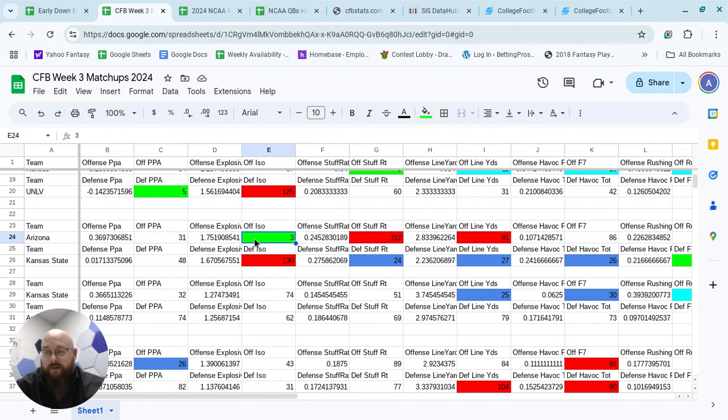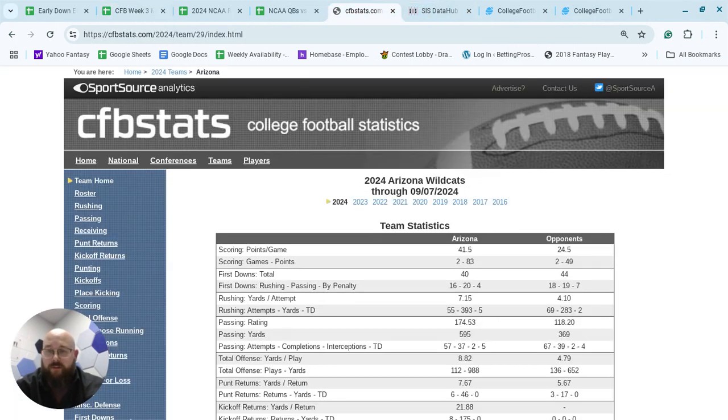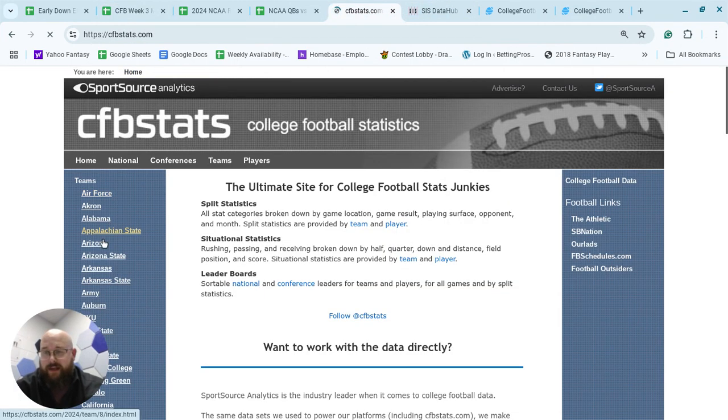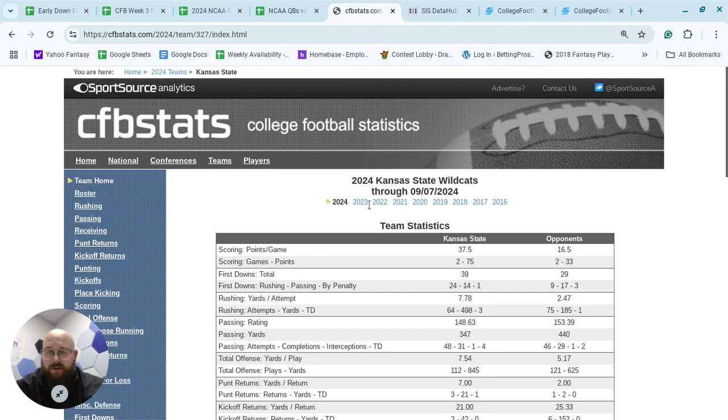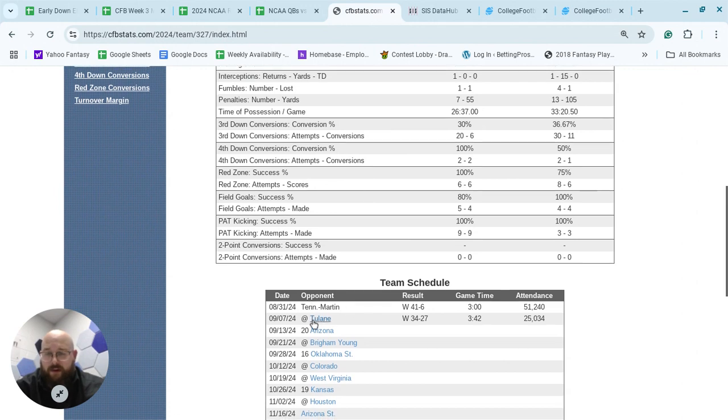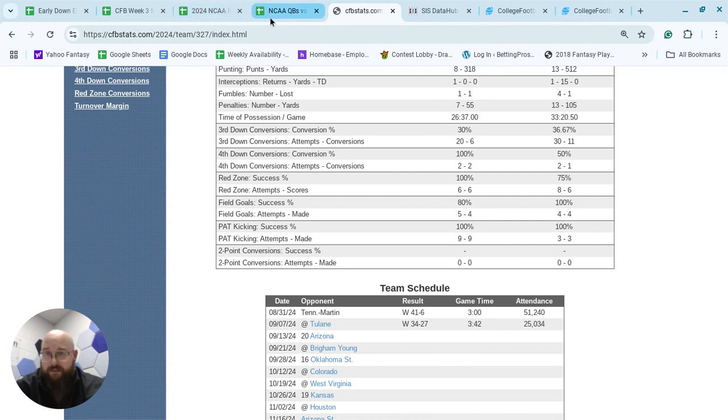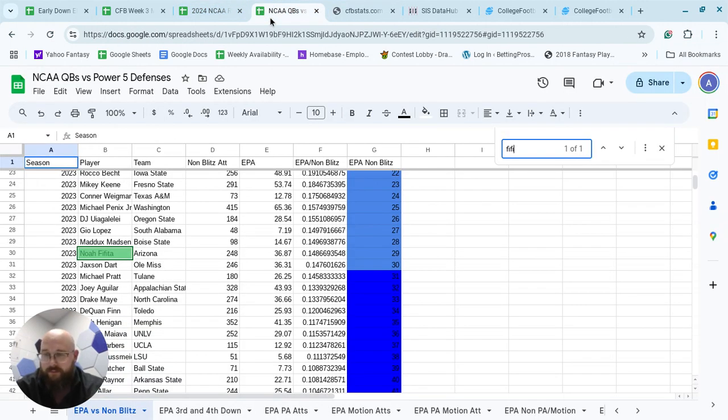But what we can predict here is that Arizona has the opportunity to have explosive plays, especially through the passing game, which is their strength, which is where they rely on the majority of their offense. And Kansas State, in my opinion, has not shown to really excel in any one direction. They're still just getting into the rhythm of the season. As you look here, they play Tennessee Martin and Tulane. So they haven't really had much competition. Obviously, neither has Arizona, let's be completely honest here.